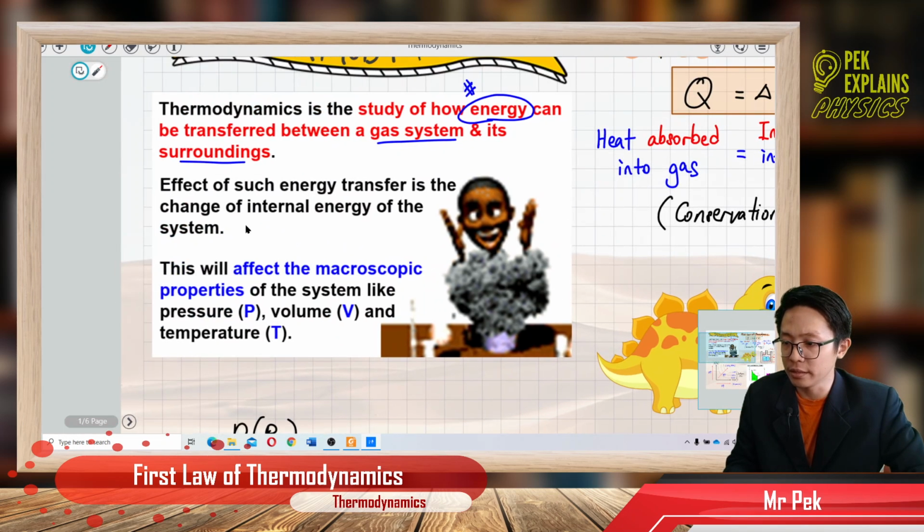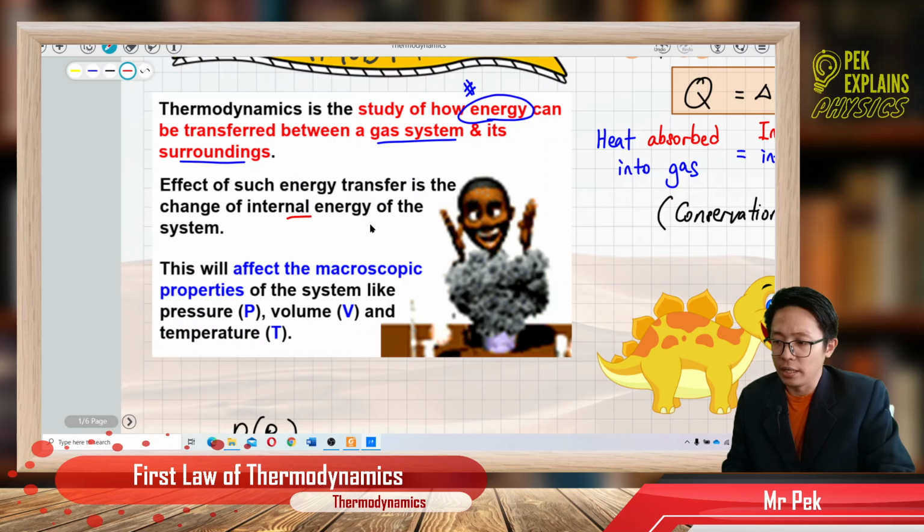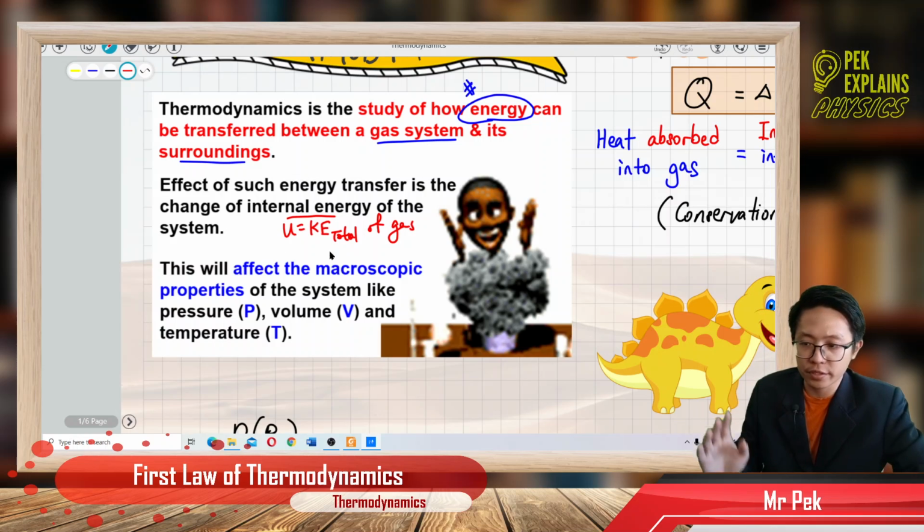We learned about internal energy before, isn't it? Internal energy is the total kinetic energy of the gas. In the previous chapter, we learned that internal energy is the total kinetic energy of gas.